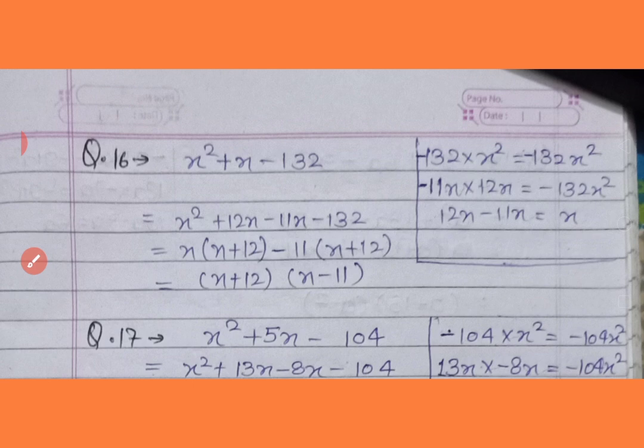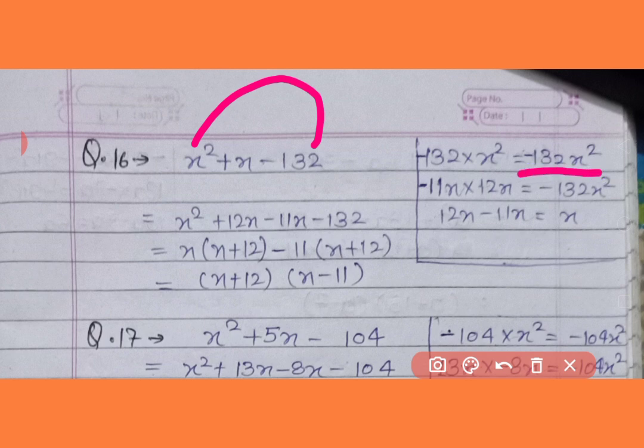16th question is given, in which the last term is minus. So here the second term will break into the form of subtraction. In subtraction it will break. So x square is multiplying with minus 132, so it became minus 132x square.